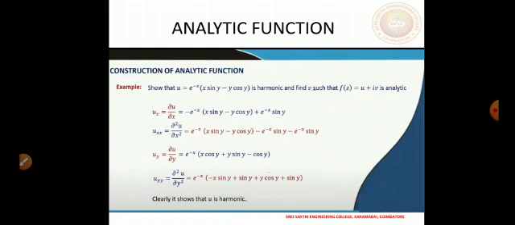So what we have observed is that uxx plus uyy equals 0, which means this u is harmonic.